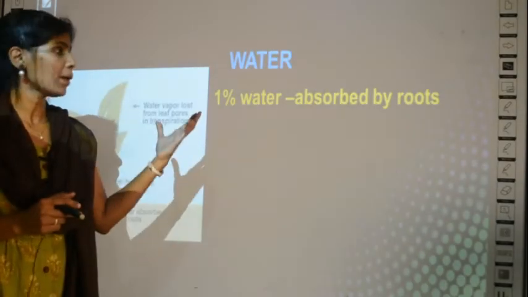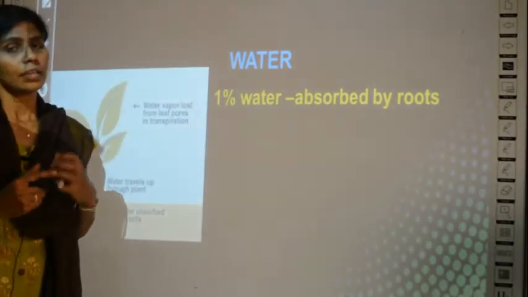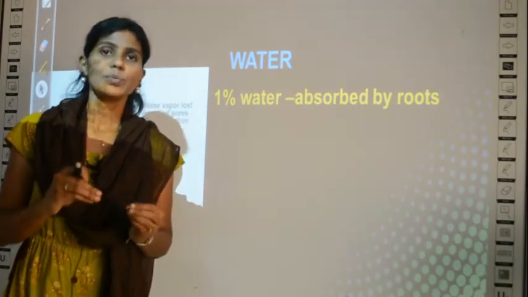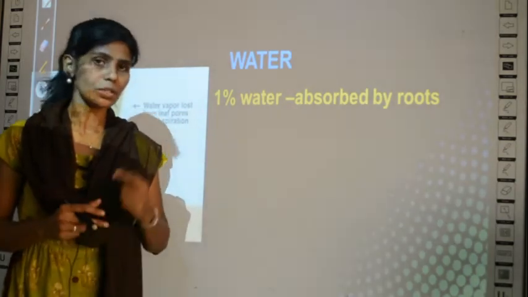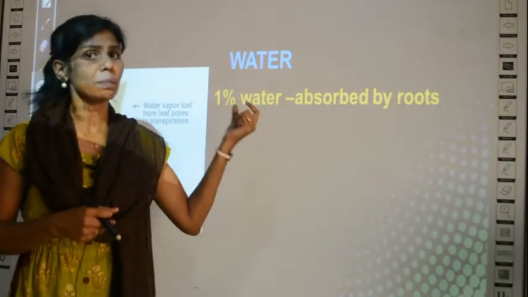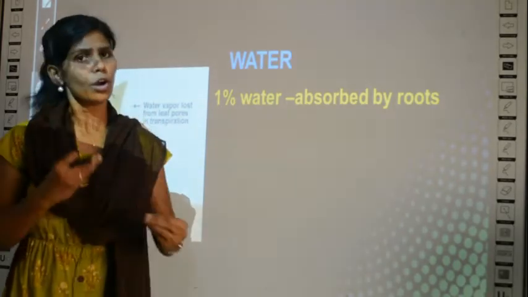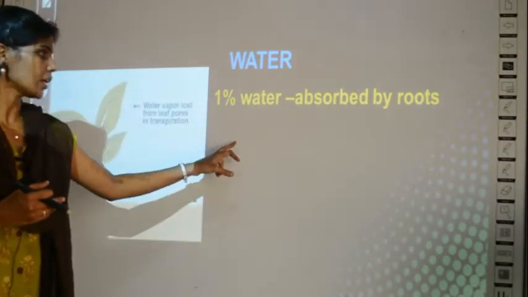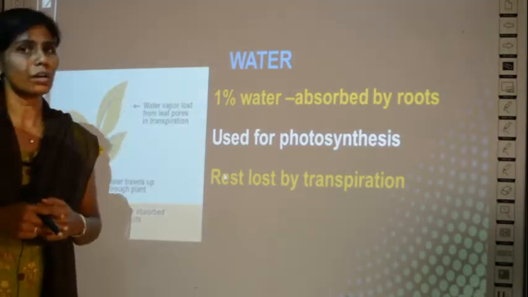The next basic component used in photosynthesis is water. See, suppose if you pour 100 ml of water to a plant, it will take only 1 ml of water for photosynthesis. It means only 1% out of 100%, only 1% of the water you pour to the plant is taken by the plant for photosynthesis. Where is the remaining water? All the remaining water is lost into the atmosphere by the process of transpiration.